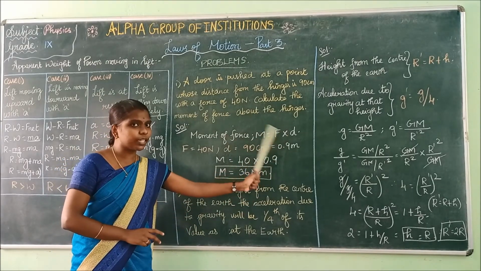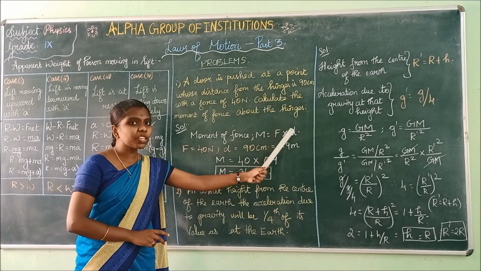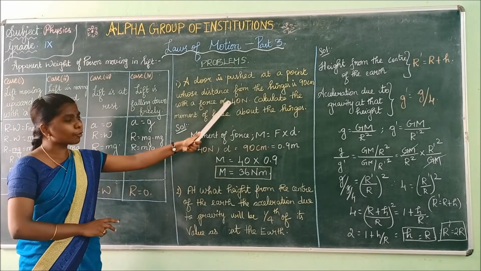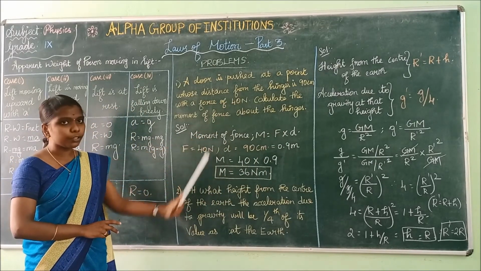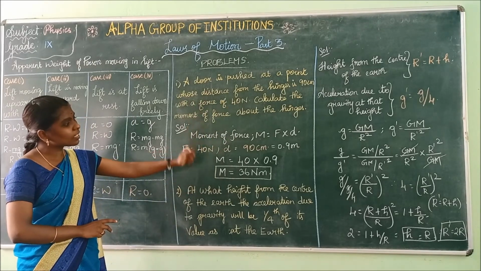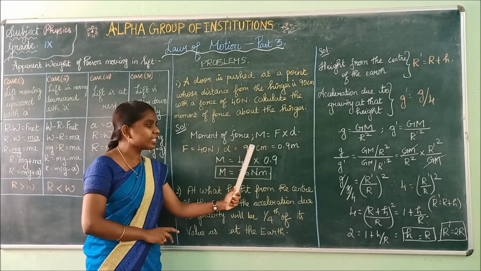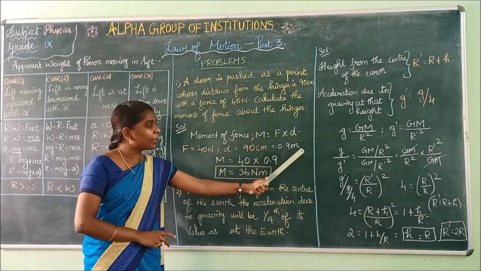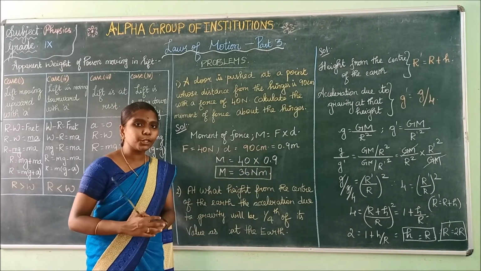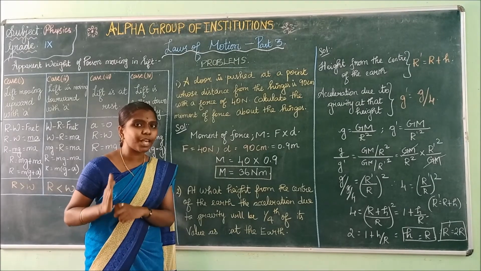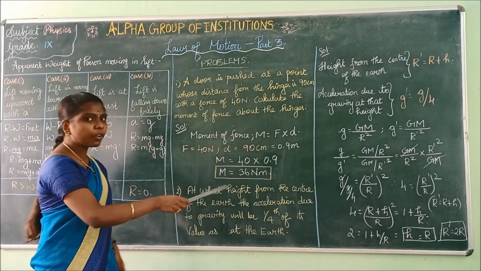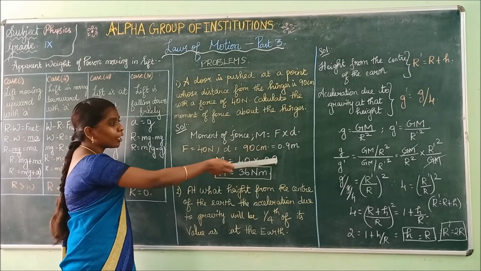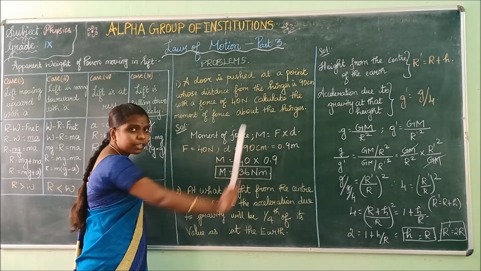The value for force is given here, that is 40 Newton, and the value for distance is also given here, that is 90 centimeter. You have to convert the centimeter into meter by dividing the value by 100. The value which I got is 0.9 meter.